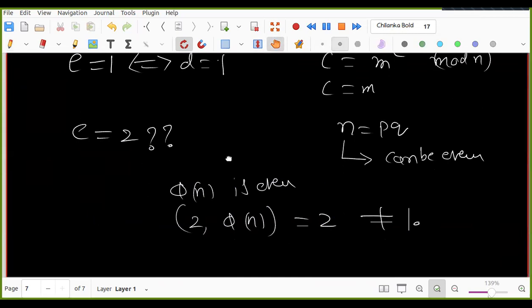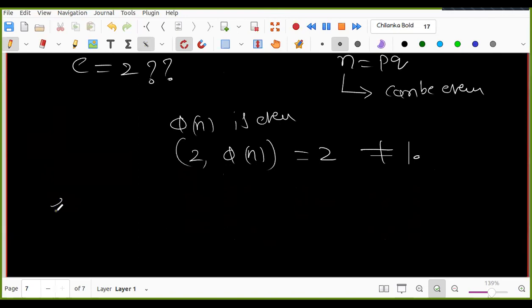There are high chances that E equal to 3 will be taken. Generally we need to compute two things now. What are the things we need to compute? Encryption function and decryption function. When they become easy, when the ciphertext we are computing is equal to what? M power E.